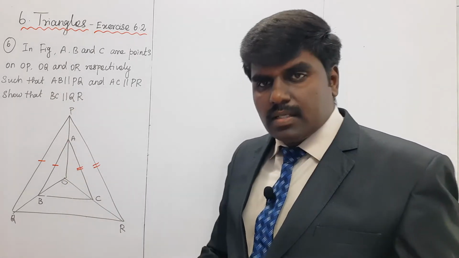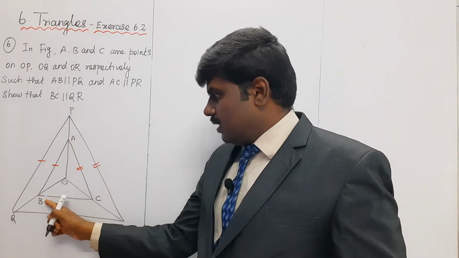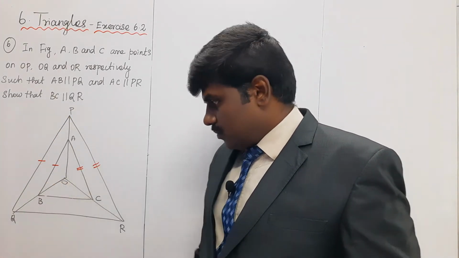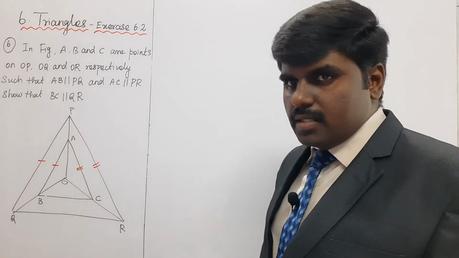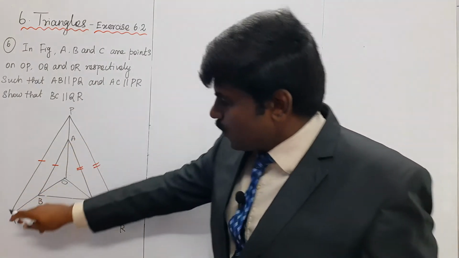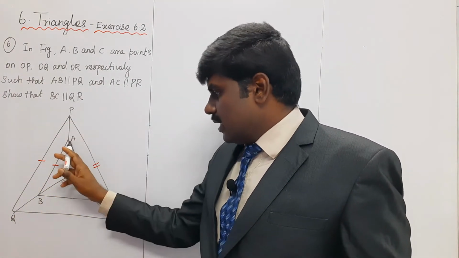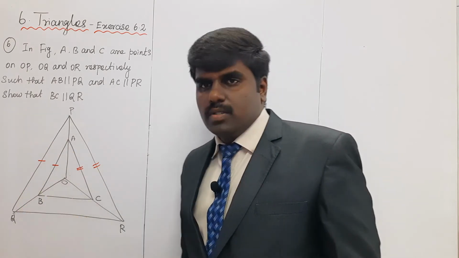Okay. First, what are the parallel sides? AB parallel to PQ. So I will choose a triangle POQ. Three sides based on triangle POQ and AB parallel to PQ. It's clear?